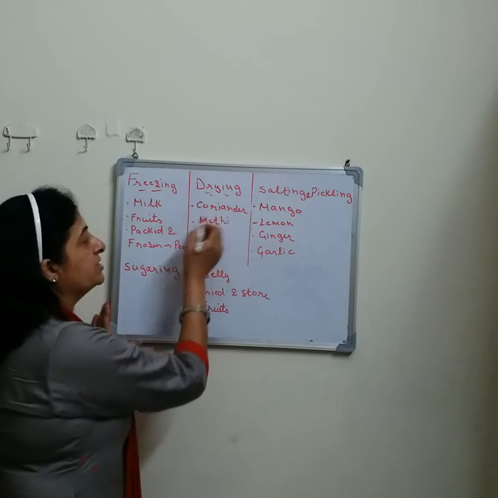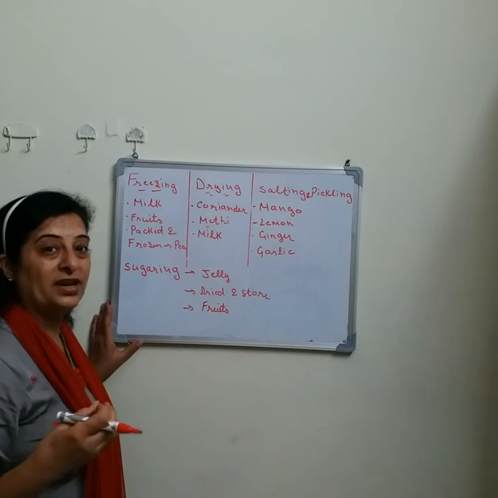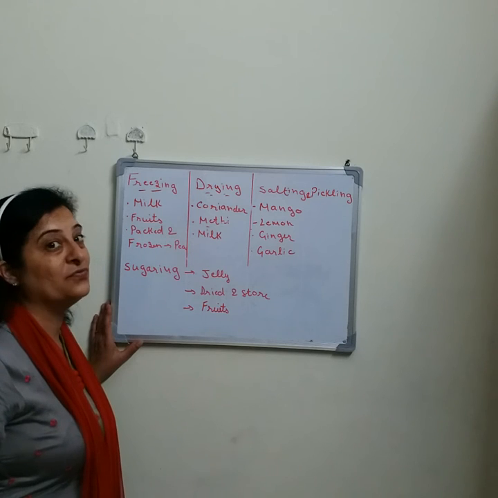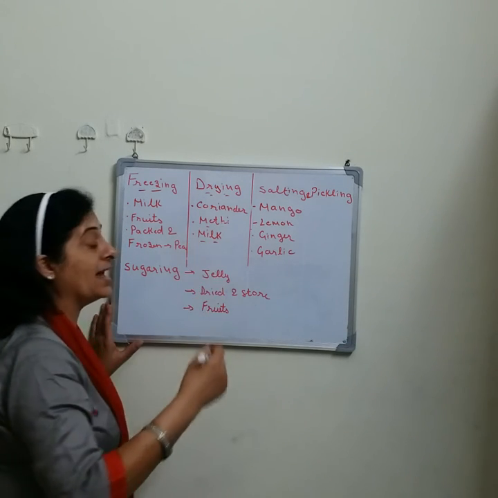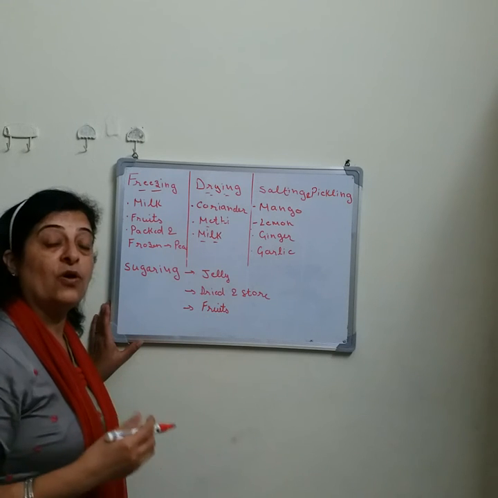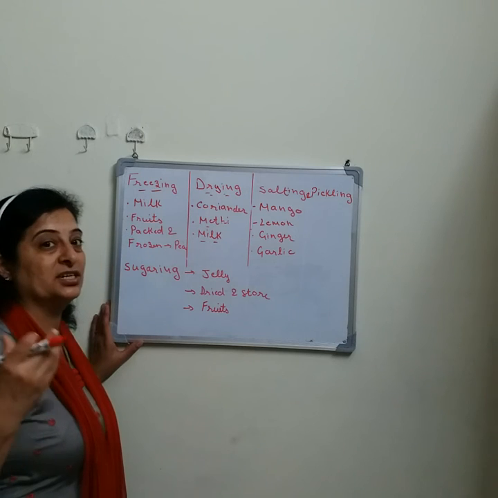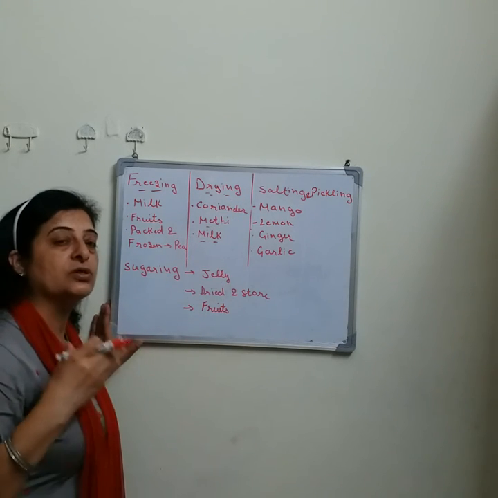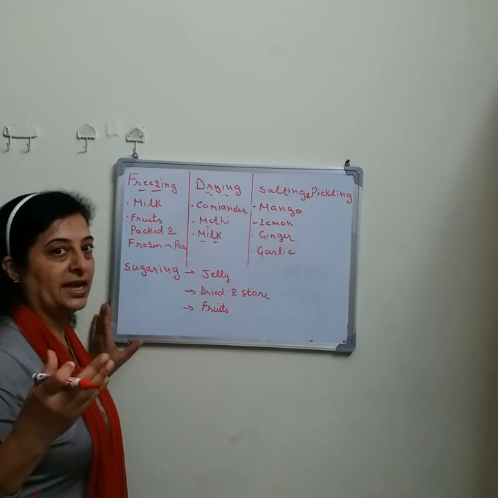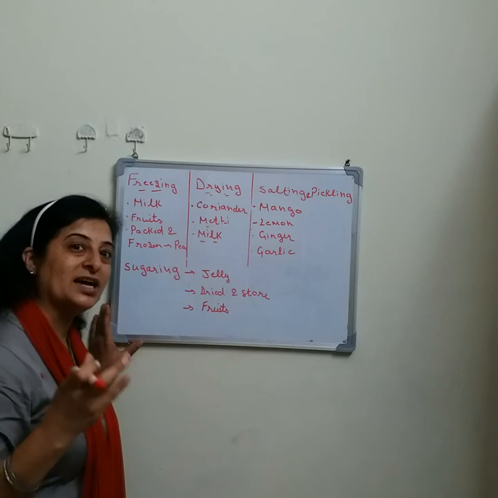Like coriander leaves and methi leaves, we can dry them and save them for use in the future for a long time. In the same way, milk can be dried in the form of milk powder so that we can use it later on. So by drying food items, we can use them again and protect them from germs.